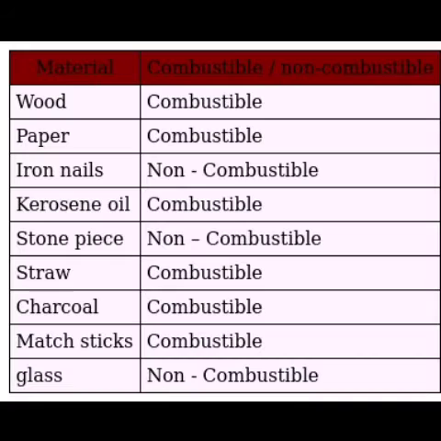For example, wood, charcoal, straw, paper, alcohol, diesel, petrol, these types of substances are called combustible substances, because they can burn easily in presence of oxygen. But some substances like stone, cement, glass, soil, sand, etc. cannot burn. So these are called non-combustible substances.